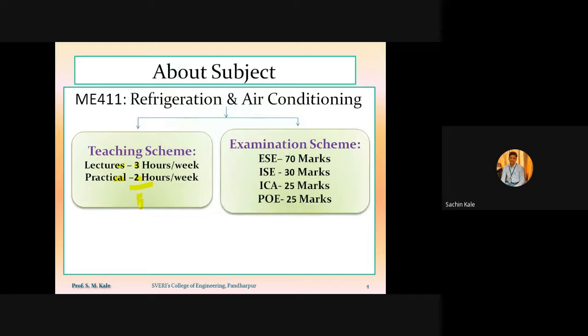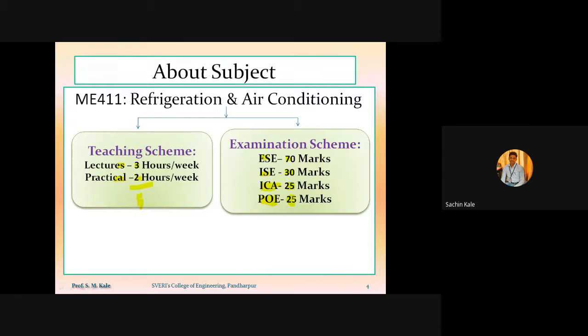And if you see the examination scheme related to this subject, the end semester exam, that means your university exam, will have 70 marks weightage. The in-semester exam, ISC, will have 30 marks weightage. Then ICA, internal continuous assessment, that is term work, will have 25 marks. And for POE, practical oral examination, you will have 25 marks.